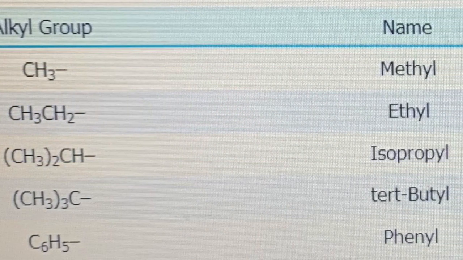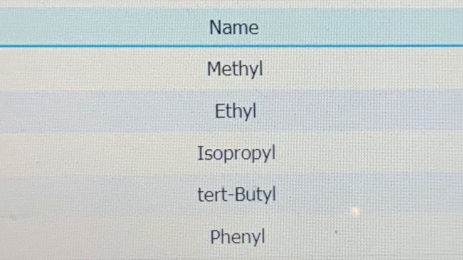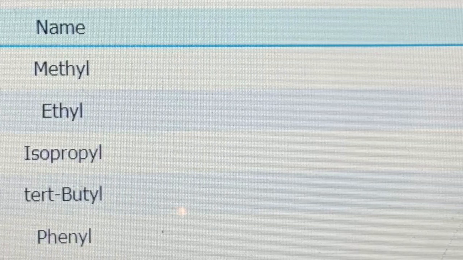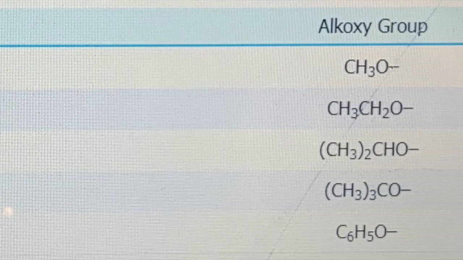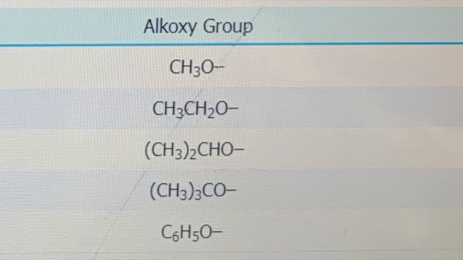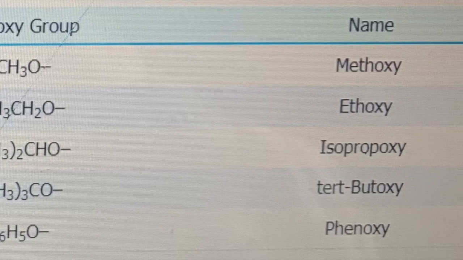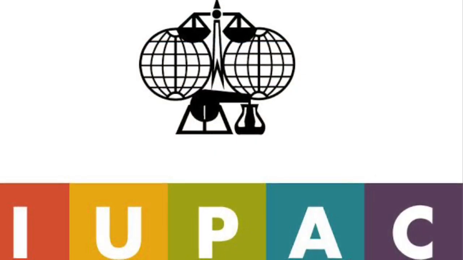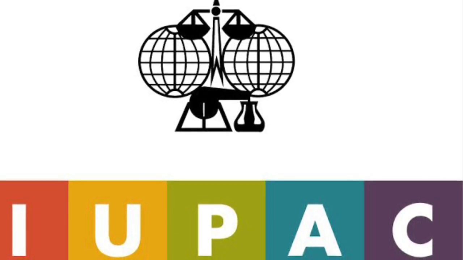Now that you have these examples on your screen, your third step will be to know that ethers can be named by naming each of the two carbon groups as a separate word, followed by a space and the word ether. And remember that the OR group can also be named as a substituent using the group name alkoxy. By knowing this, you will be able to name ethers in IUPAC nomenclature very easily.